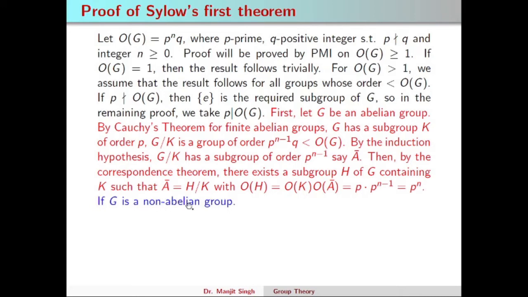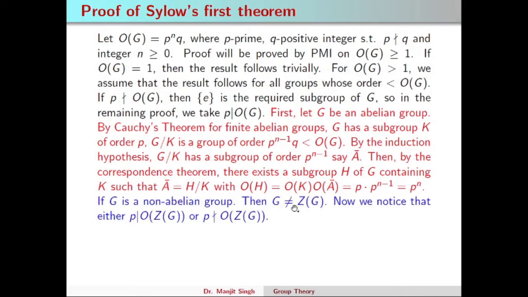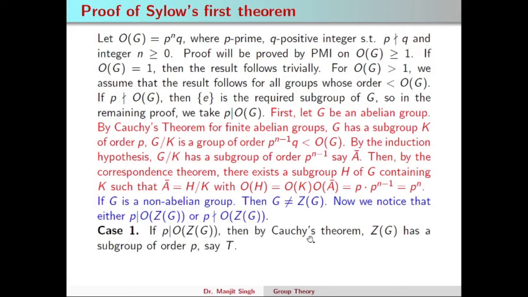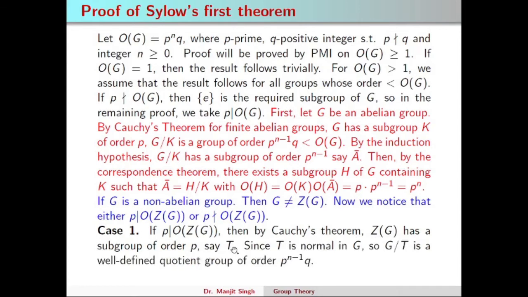Now we consider G is non-abelian. In this case, the center of the group will be different from G, and since P divides the order of G, there may be a chance when P divides the order of the center and a chance when P doesn't divide the order of the center. If P divides the order of the center, then we may apply Cauchy's theorem on the center Z(G). So the center will have a subgroup of order P, and the rest of the result will be given as we have discussed earlier.